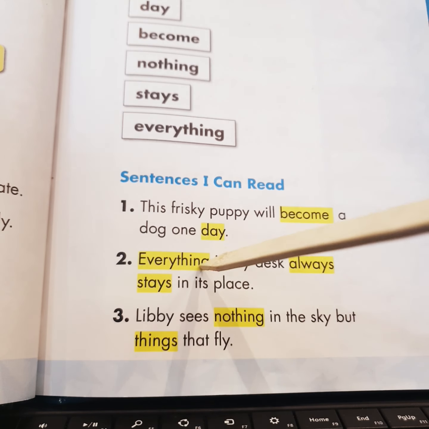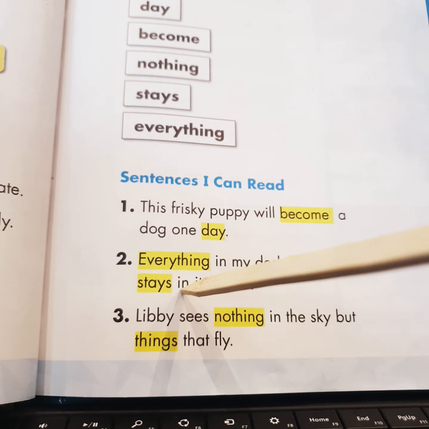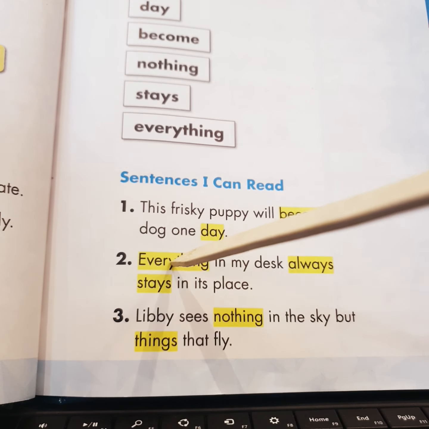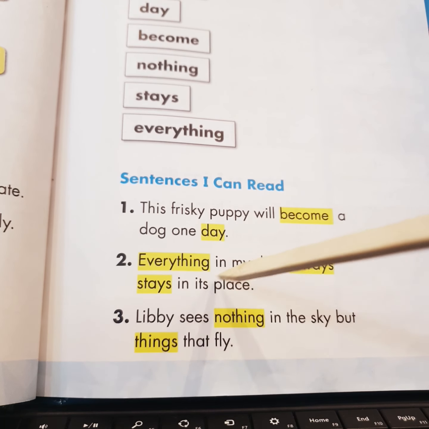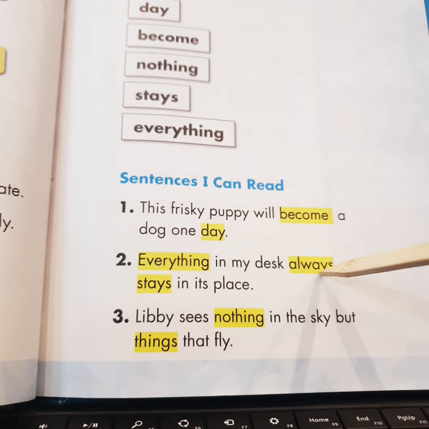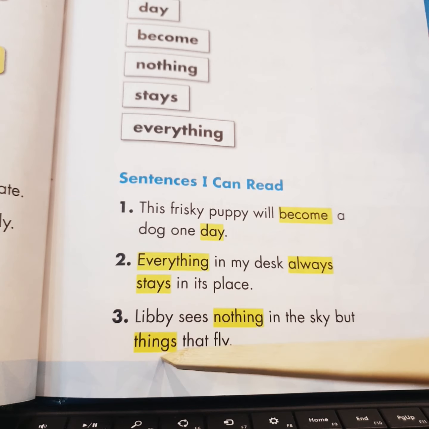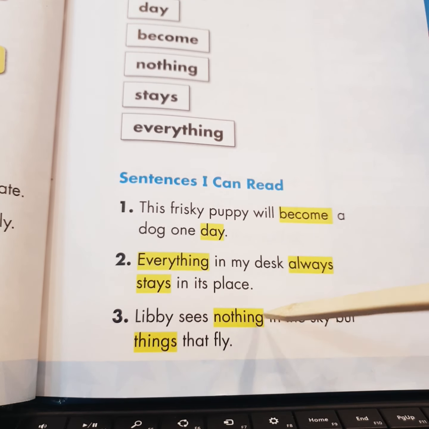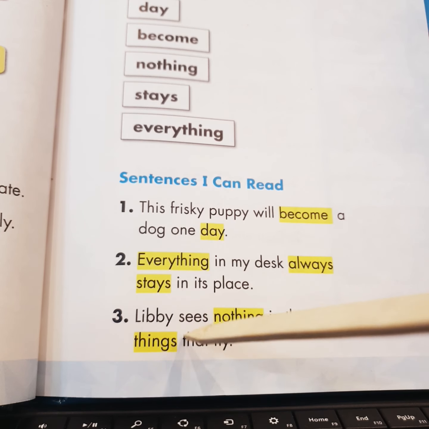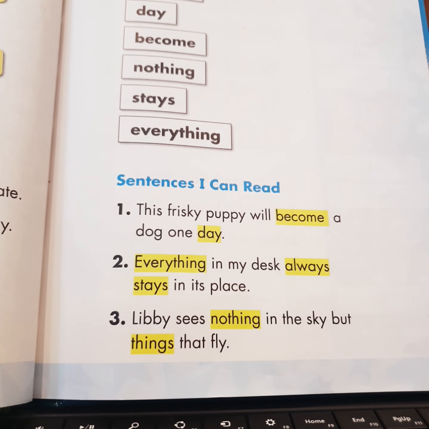Everything in my desk always stays in its place. We have everything, we have always, and stays. Libby sees nothing in the sky but things that fly. So these are the new words that we have for today.